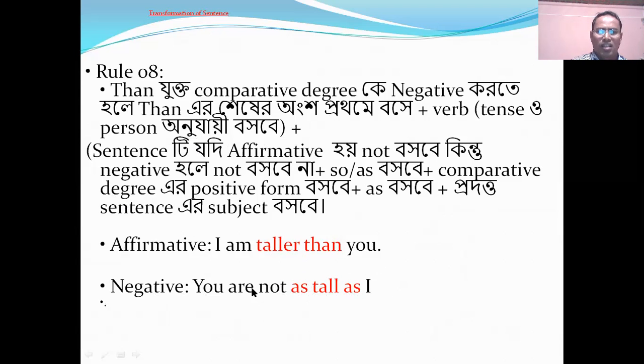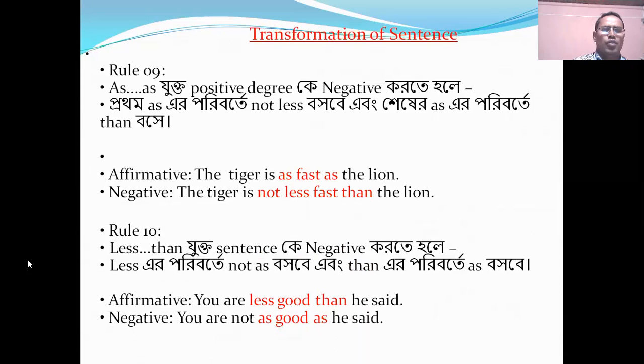Let's see another rule. If we get as soon as, or as dash dash as, we can change it into negative in this way. Let's see an example. The tiger is as fast as the lion. The tiger is not less fast than the lion.